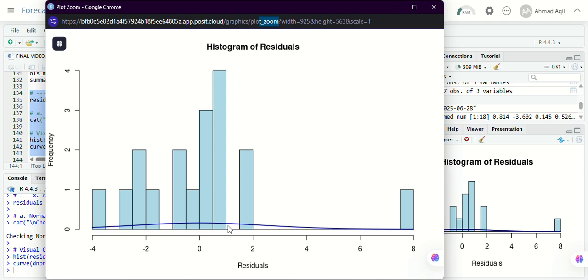Because if residuals were heavily skewed or had a strange pattern, it would indicate that our model might be missing something, like a nonlinear relationship, interaction effect, or structural break. But in this case, the normality of residuals tells us that our model is statistically well behaved. While this check doesn't prove the model is perfect, it gives us confidence that the insights drawn, such as the significant impact of sentiment on return, are credible and robust. This final step completes the technical validation of the model and helps us move from result to interpretation with more confidence.